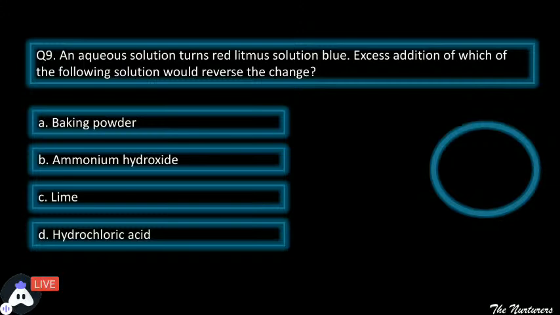An aqueous solution turns red litmus solution blue. अब आपके पास एक solution था और उसने red litmus solution को blue कर दिया. Excess addition of which of the following solutions would reverse the change? Okay, think about it and then I'll explain. First, your answers are important. I just want to see what you all think.